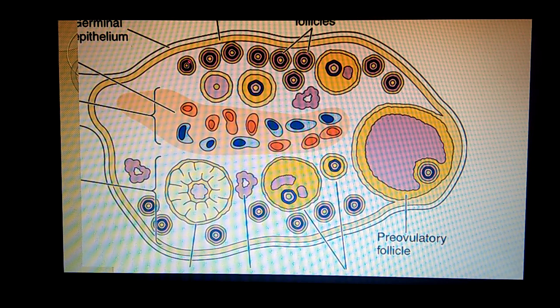This is another diagram which is showing you that so many follicles started the journey, but it was only the one follicle which reached the dominant follicle stage.